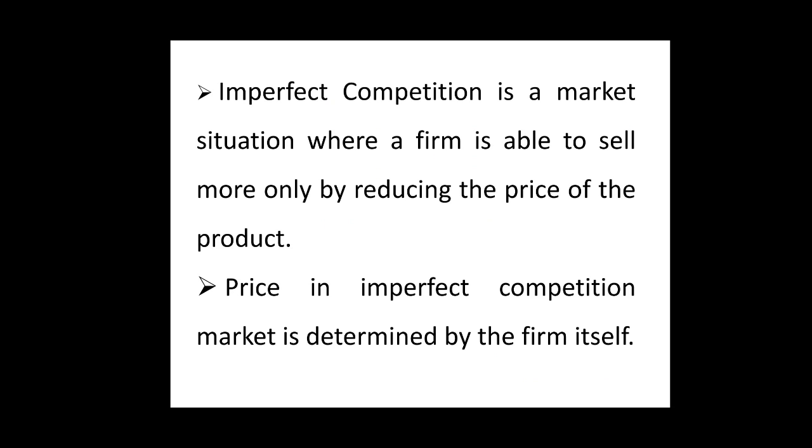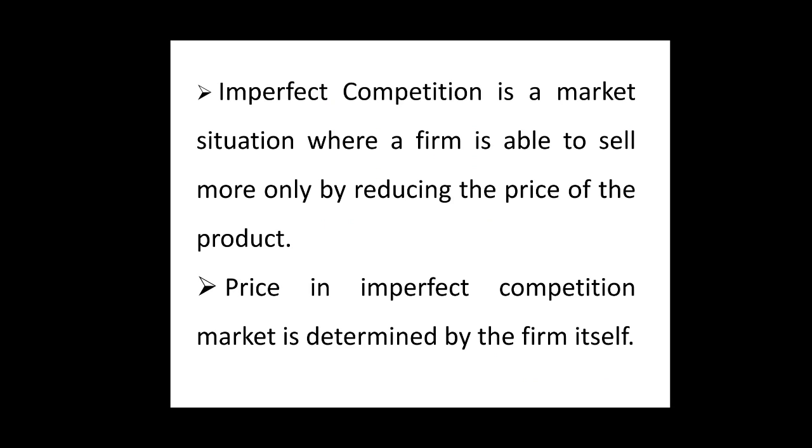Students, as already discussed in our previous lectures, in case of imperfect competition, a firm is a price maker. We discussed two important forms of imperfect competition, which are monopoly and monopolistic competition, in our previous two lectures.